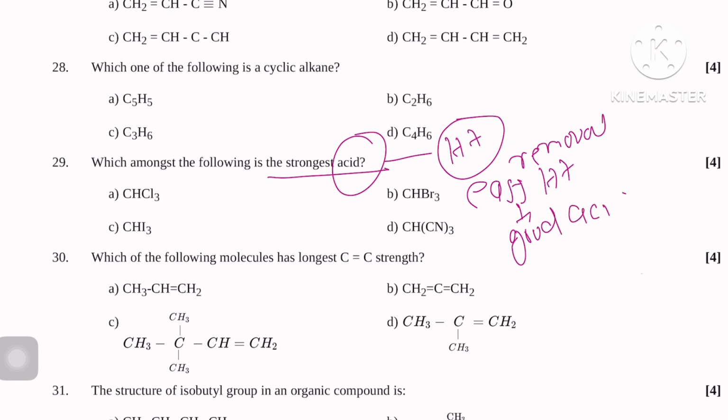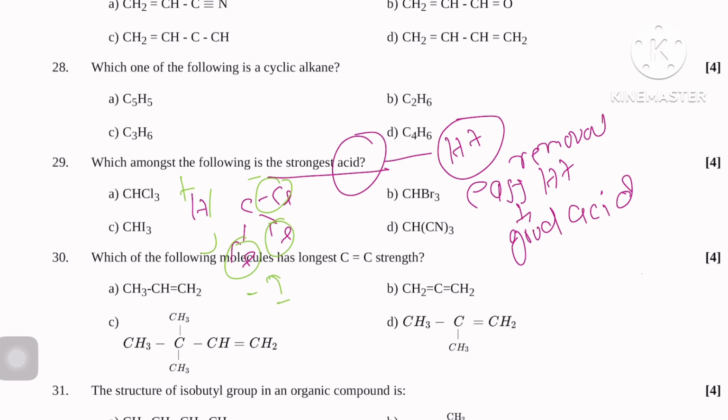Now just think, if I write HCCl, from here H plus is lost, and you know very well Cl has a minus I effect. It means it reduces the negative charge, so easy removal of H plus will take place.